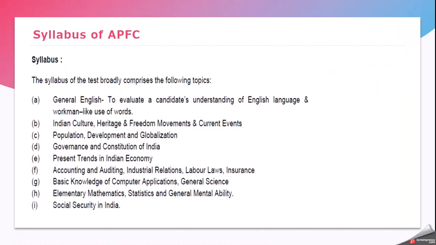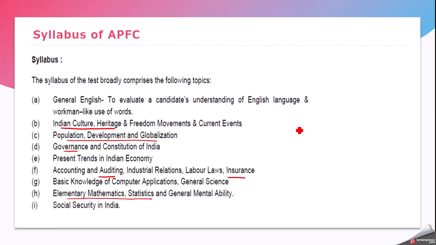So let us start. Before delving into the book list for this examination, we need to understand the syllabus of APFC. When we compare the syllabus of EO and APFC, we see a few additional topics in APFC syllabus, like Indian culture and heritage, population development and globalization, then governance, auditing, insurance, elementary mathematics and statistics. So these are the additional topics which are provided in the APFC syllabus.